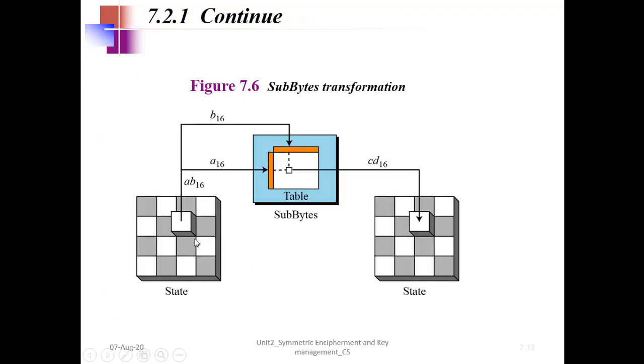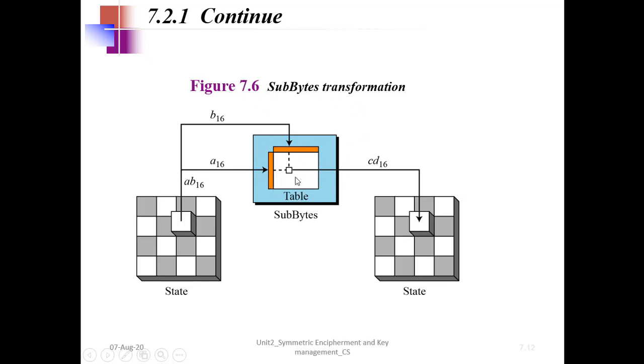These are hexadecimal numbers, so I can write one as AB. This will be 8 bits, this will be 8 bits. So it will be a 16-bit number but written in hexadecimal. What will I get? A will give me the row number, and B will give me the column number. And what is this? This is the sub bytes transformation table.